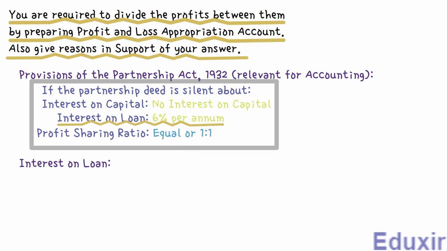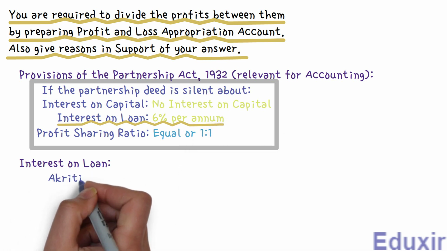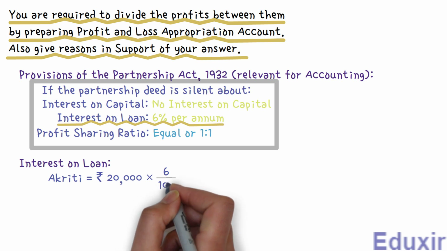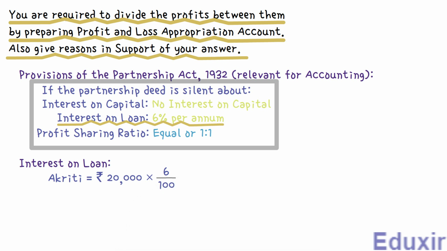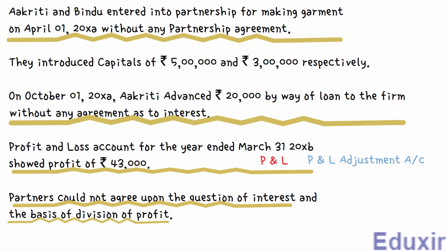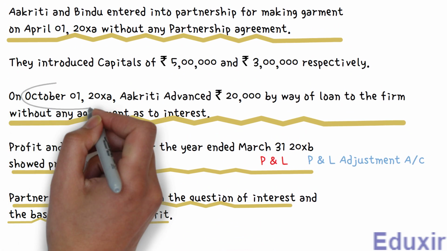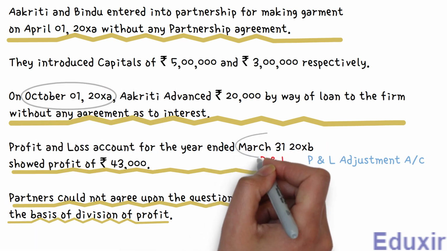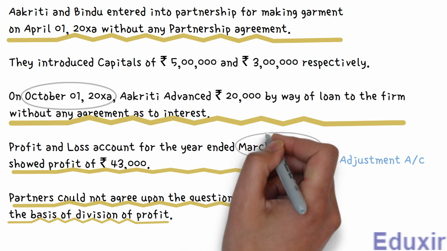So, let's multiply the loan given by the partner Aakriti, which is equal to 20,000 rupees, with the rate of interest on loan, which is equal to 6 upon 100. This should give us the interest for 1 year or 12 months. But it's given in the problem that the loan was given by the partner Aakriti on October 1st, 2000 XA, and this accounting period is ending on March 31st of the following year.